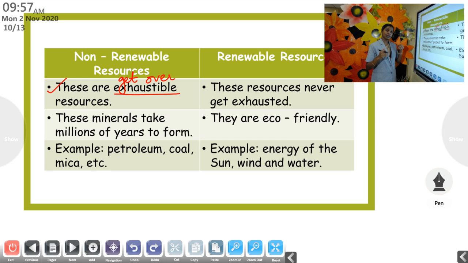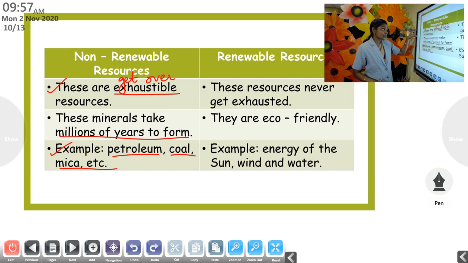These minerals, once used, will get finished. Then these minerals take millions of years to form. As I have told you, it cannot be formed within a few days, within 2 or 3 days. It takes millions of years. And examples are petroleum, coal, mica, etc. Okay? So these are exhaustible resources.